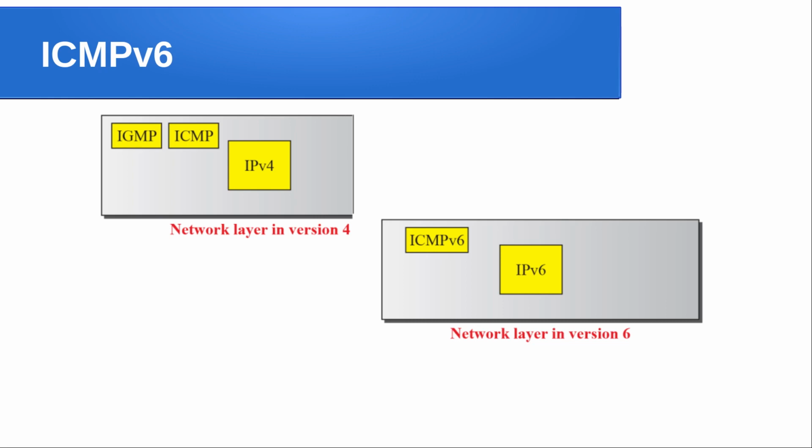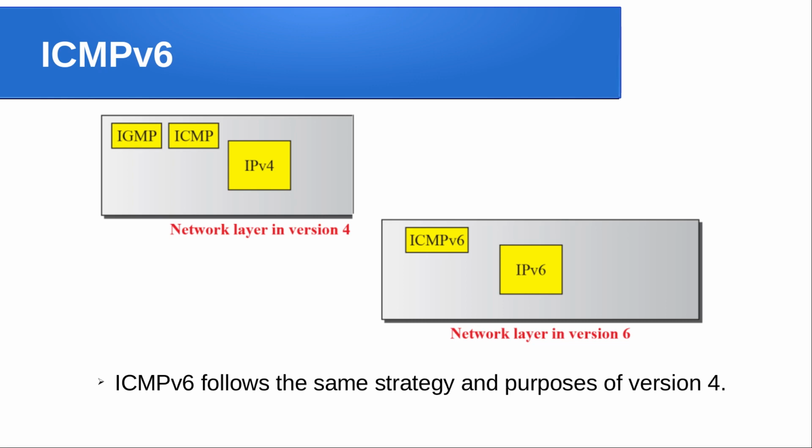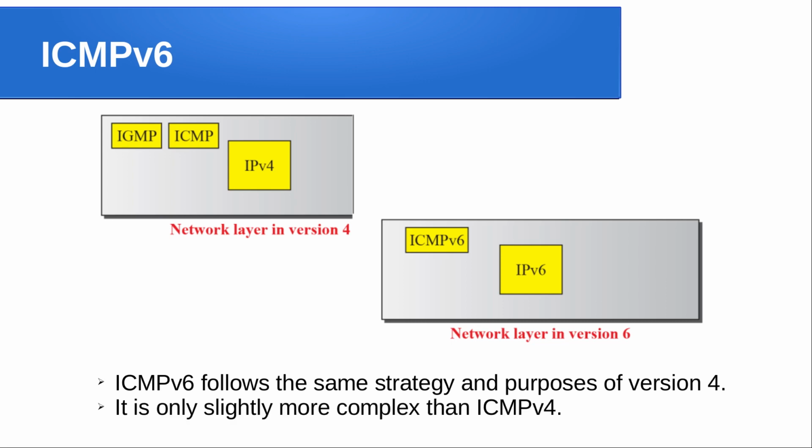Because in IP version 6, equivalent to IGMP and ICMP, both are replaced by ICMP version 6. Now ICMPv6 does the functionality of both ICMP as well as IGMP that are used in a typical IPv4 network. ICMPv6 follows the same strategy and purposes of what we discussed in our basic discussion on the ICMP protocol proposed for the IP version 4 network.